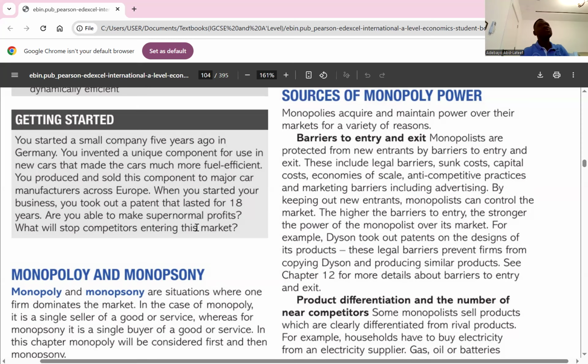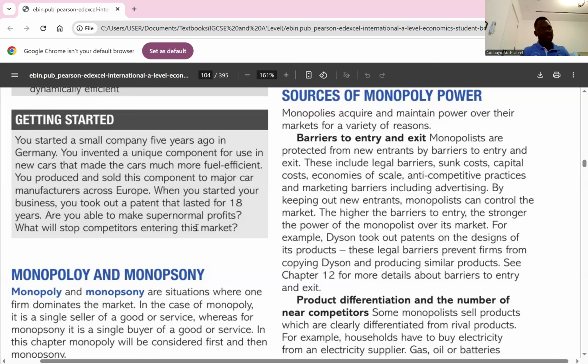One, barriers to entry and exit. When we talk about barriers to entry and exit, it simply means that monopolists are protected from new entrants, maybe because of the sunk cost. And when we talk about sunk cost, we're talking about the cost that you cannot recuperate, the cost that you cannot recover. Do you understand? Cost of facility and all these things. So they make sure that nobody comes in, because if anybody comes in, it becomes difficult for them to leave.